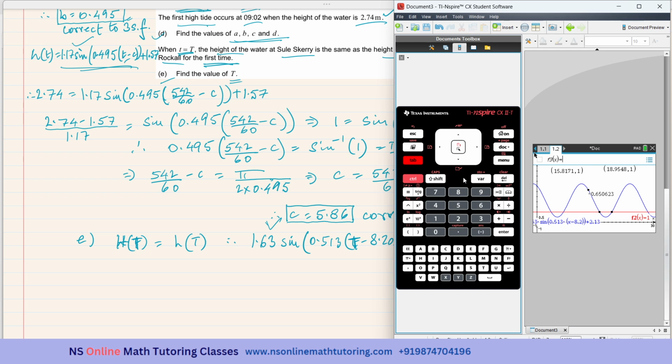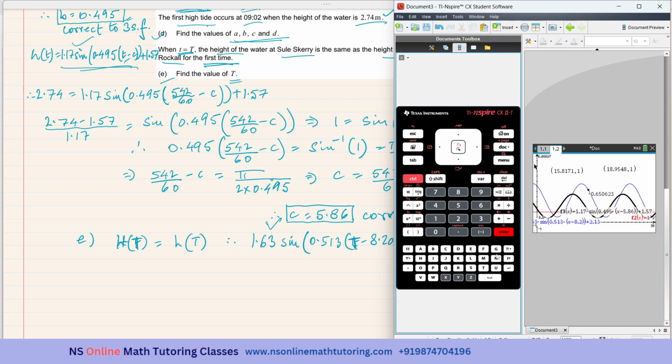And it is 1.17 times sine of 0.495 times (x minus c, which is 5.86), and bracket closed, and plus 1.57.